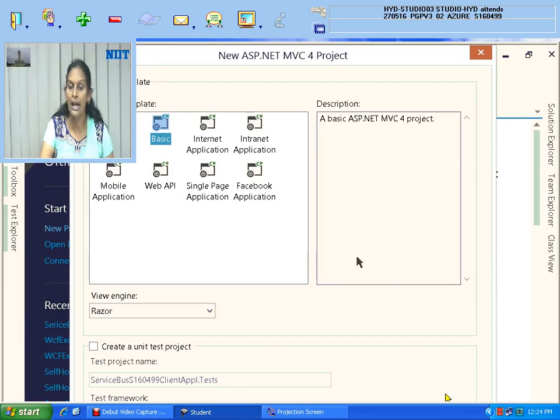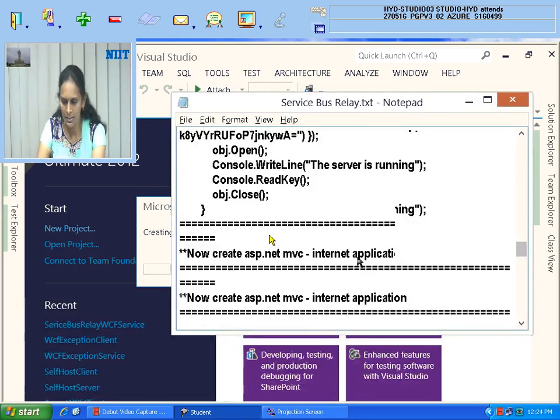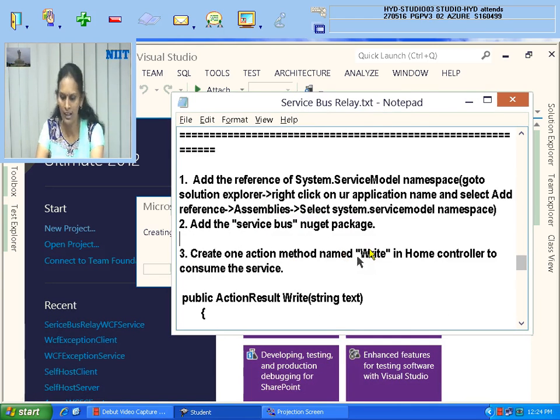You have to add the NuGet packages, you have to add the service model, you have to add the DLL file. So I think I have mentioned that in the notes. Let me check whether I have mentioned it for you or not. If I did not mention, I'll write. This is to add the reference of System.ServiceModel as I told, and NuGet packages. Correct. Okay, done. It's correct only.